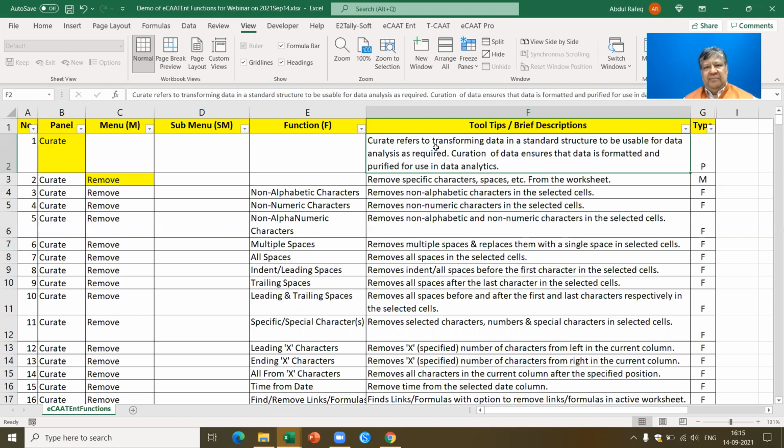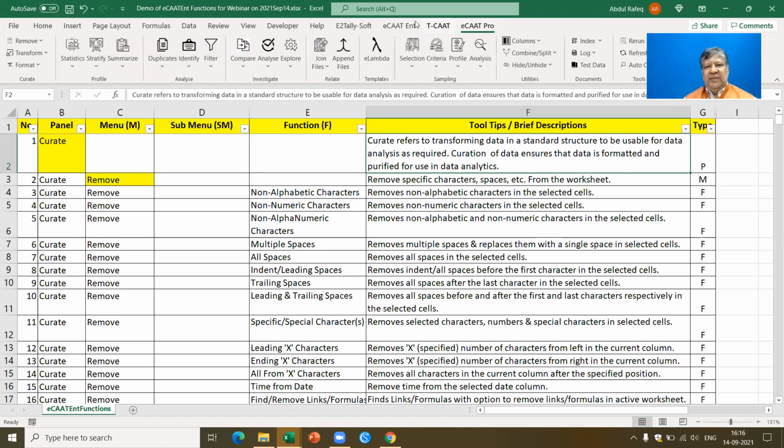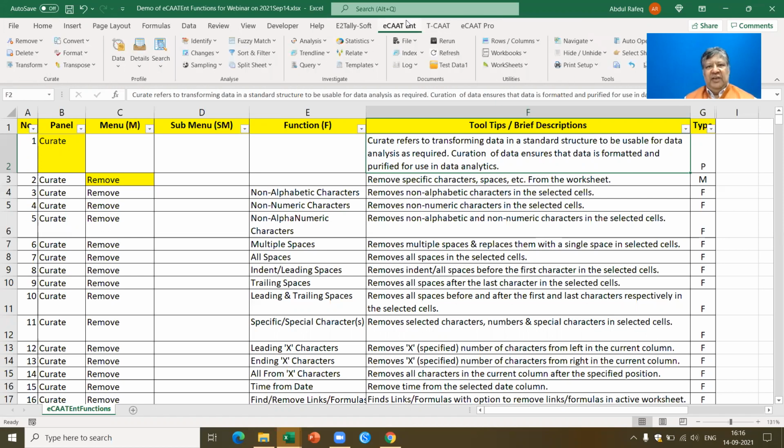Now, if you look at this, we have ECAT Enterprise and we have ECAT Pro. These are two separate software. When you use ECAT Enterprise, you don't need to use ECAT Pro, but for the purpose of the demo, I have kept both these versions. All the functions of ECAT Pro are available in ECAT Enterprise. We can say ECAT Enterprise is a superset of the ECAT series of software. Now, ECAT is an add-in software to Excel.